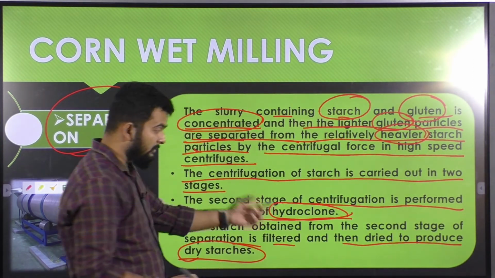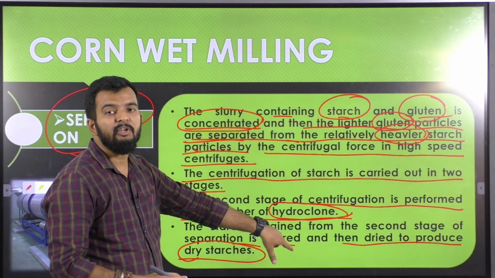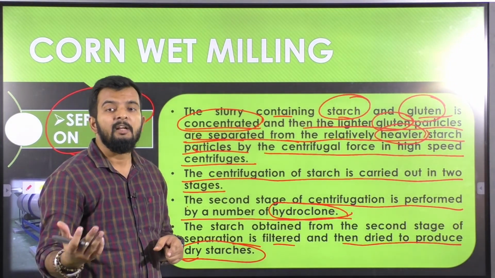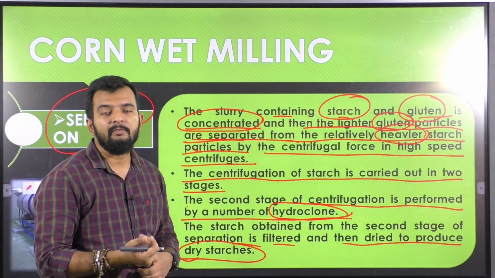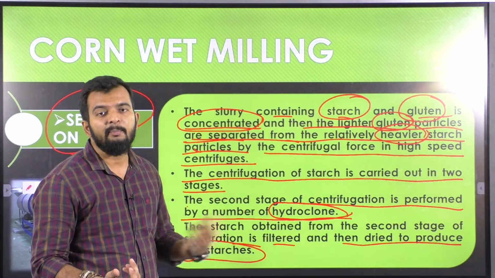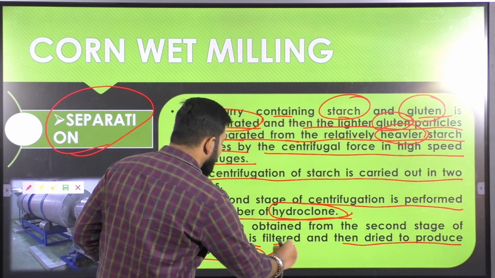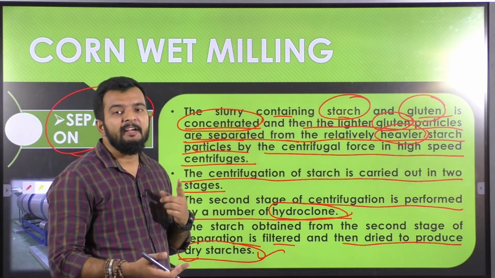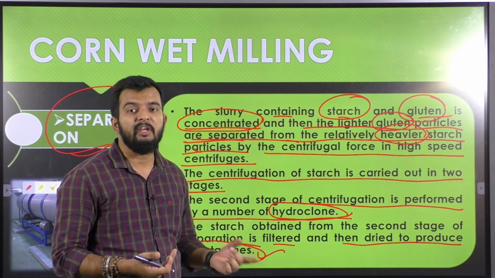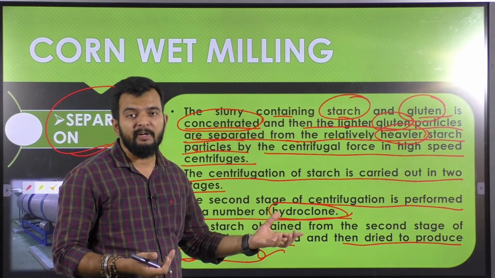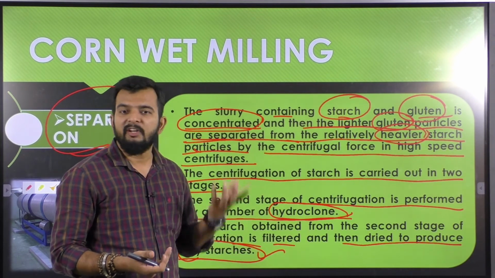This starch has considerably higher particle weight and is dried for use as dry starch, while the lighter starch particles separated in the first stage of centrifugation are used for other products like fermentation products.